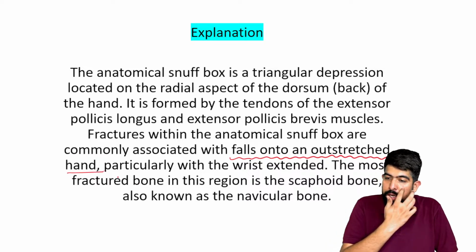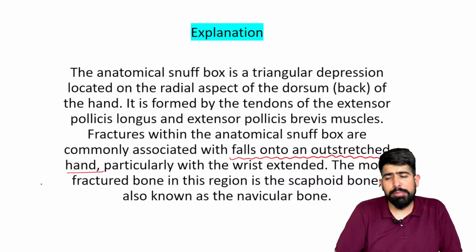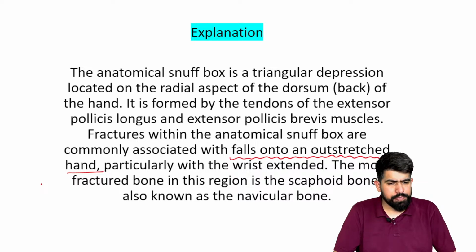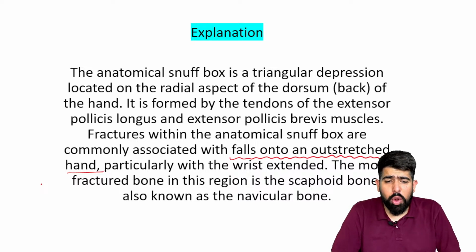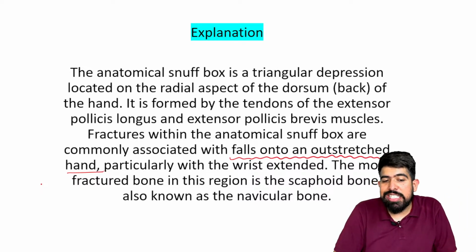This is a key point for orthopedics. Maybe in orthopedics they will frame the MCQ like this: a patient is walking on the road and falls down on an outstretched hand.